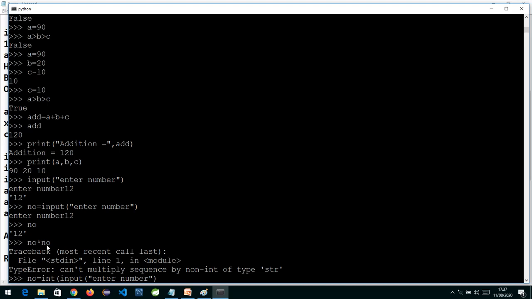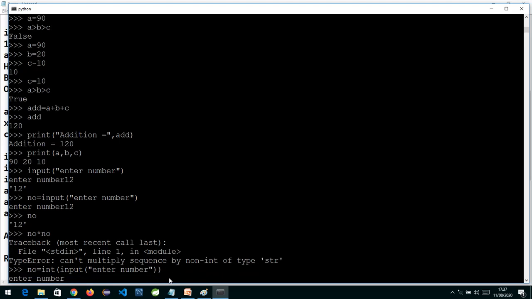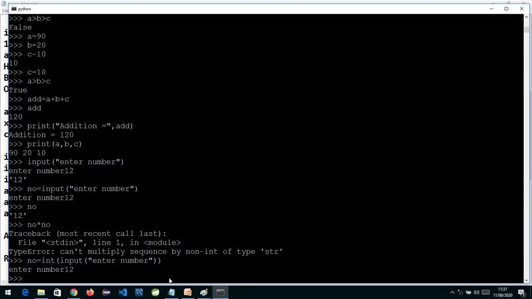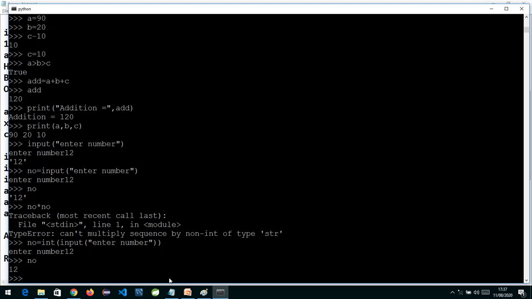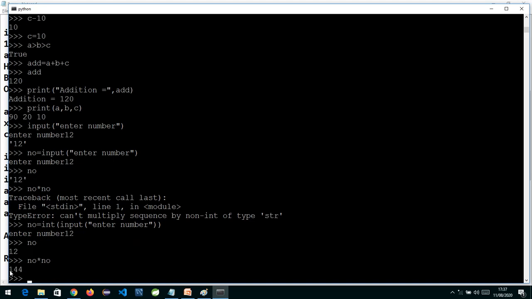What the int function does is, it's basically a conversion function. It will convert the string to integer type. Now when I type the value 12 and check no, you can see there are no single quotes. Now it is an integer, and if I do no into no or no plus no, whatever I do, I'll get the answer.